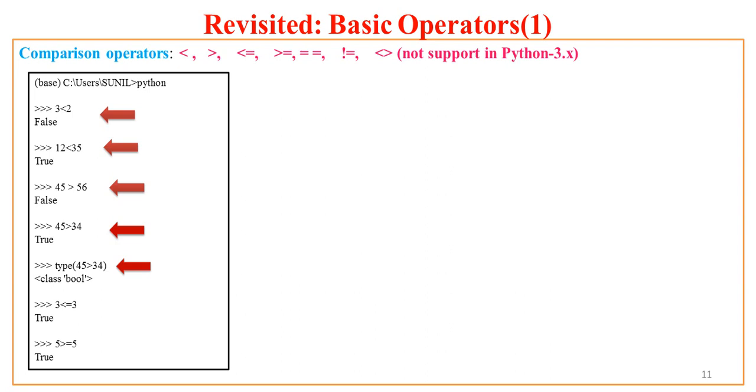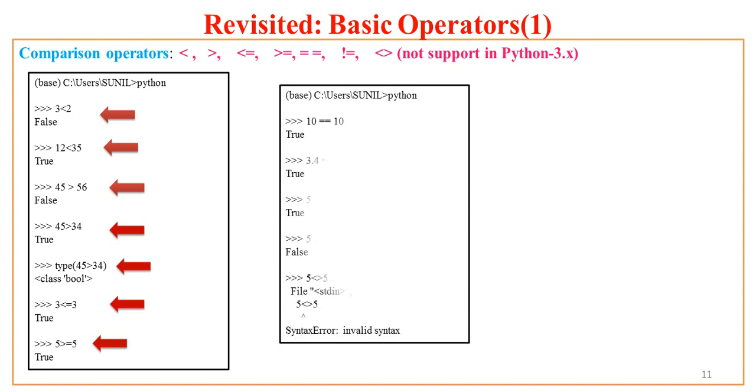Boolean. Now if I say is 3 less than or equal to 3, yes, 3 is not less, but it is equal to 3. So it returns me a true value. If I say is 5 greater than or equal to 5, that is also true. Even though 5 is not greater, it is equal to. So we have used the greater than or equal to operator. Now let us explore a few more examples.